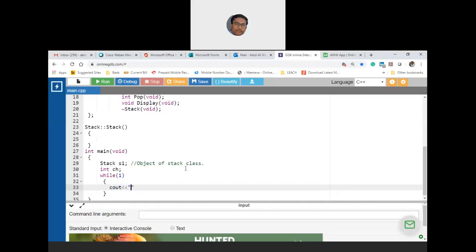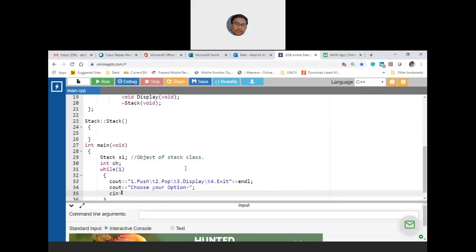Cout 1 is push, \t 2 is pop, \t 3 is display, \t and 4 is exit. Okay, so choose your option. Cout, I'm just saying choose your option. Okay, let the cursor be hanging on there.